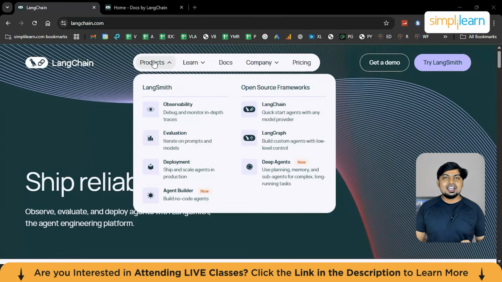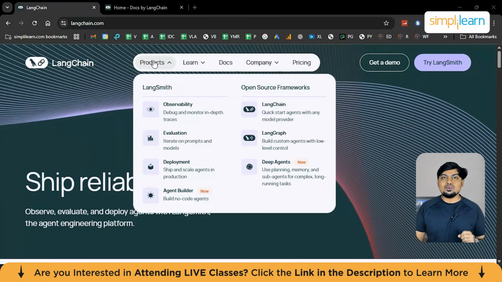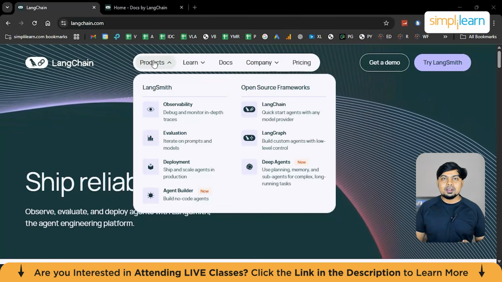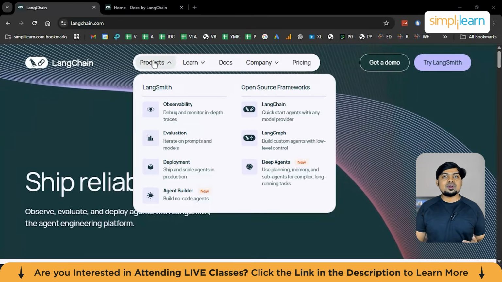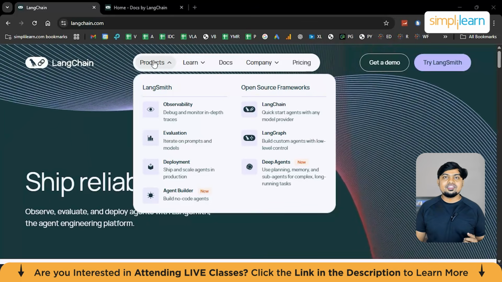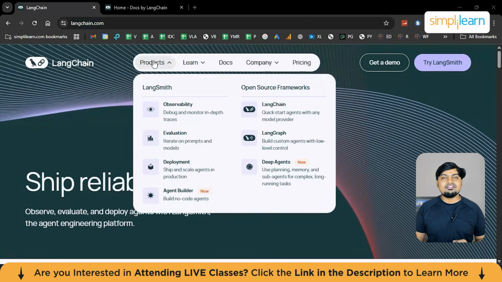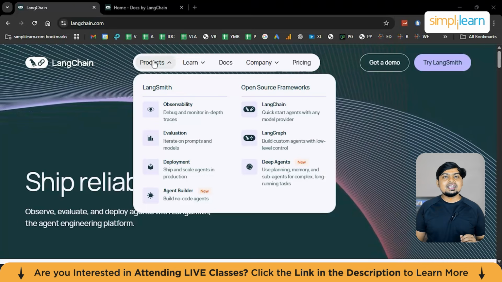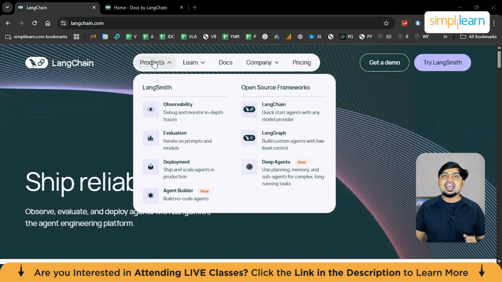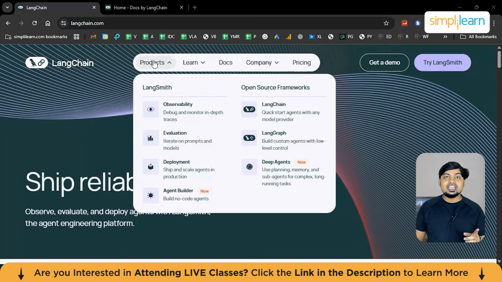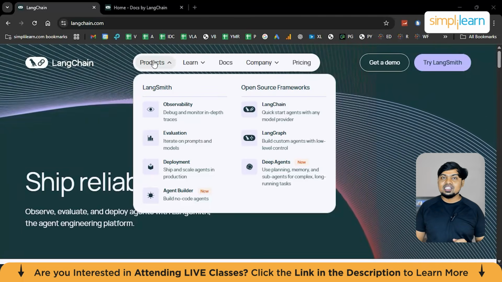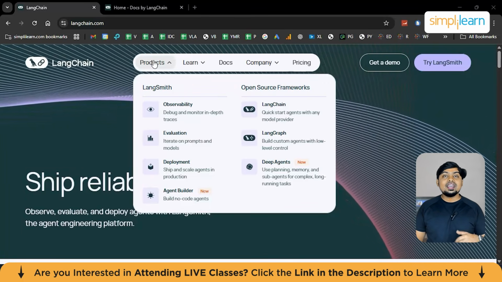First, chains. A chain is simply a sequence of steps. For example, take input from the user, reformat it, send it to an LLM, post-process their response, and lastly return a final answer. Instead of writing messy, unstructured code, LangChain lets you define the flow cleanly. Chains make your AI logic easier to debug, easier to test, and easier to extend.